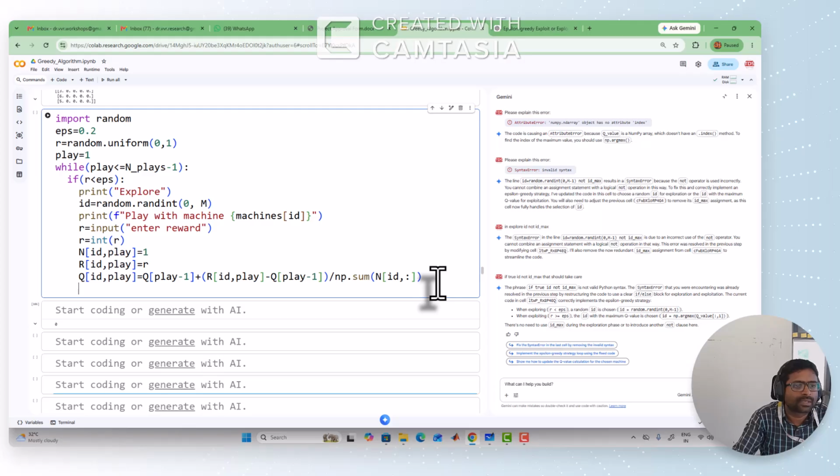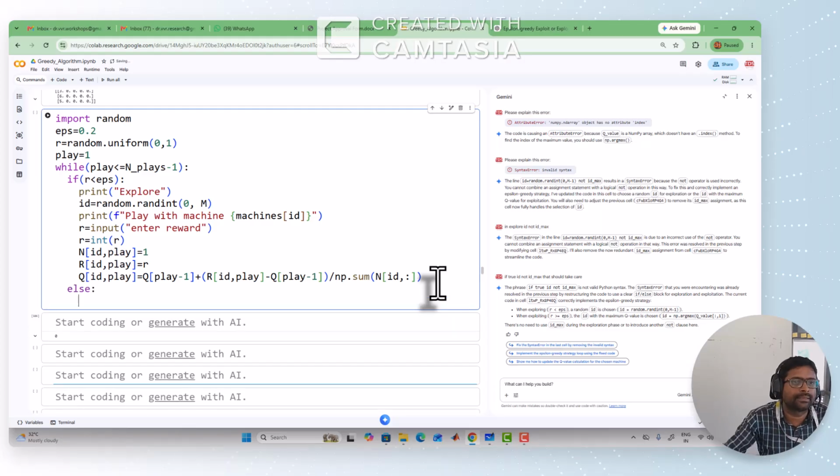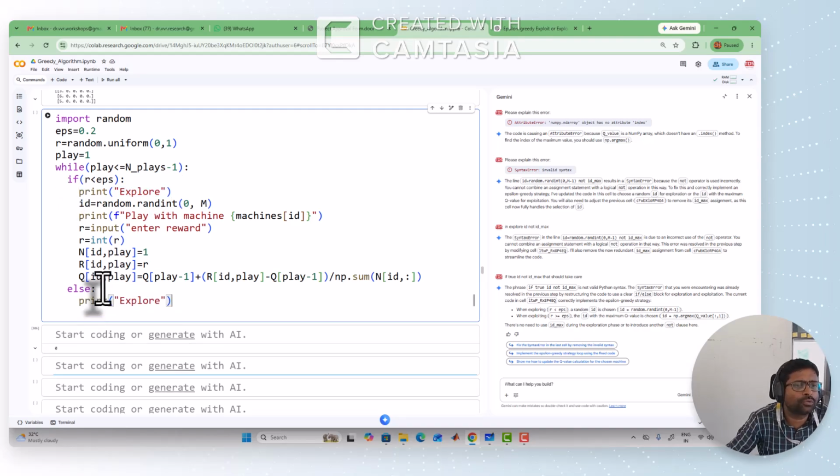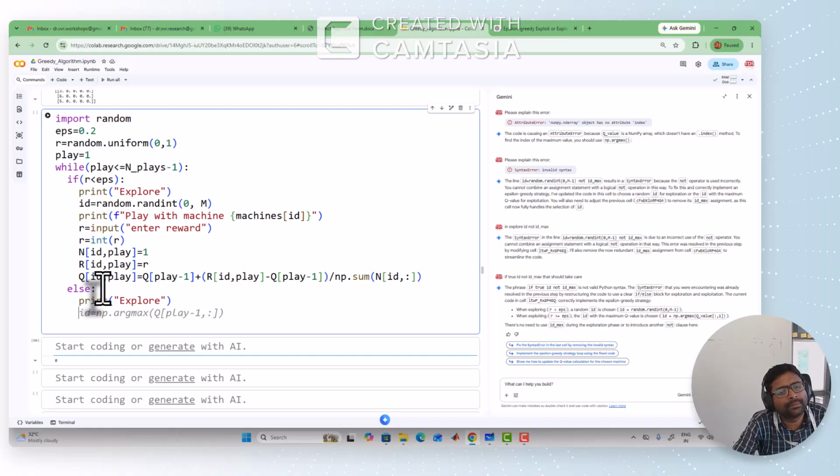Now we will go for the else. In the else condition, we can print explore. Then here what to do? You have to take the maximum: id equal to np.argmax of. So what is the highest return? The highest return in the previous play. It should be colon comma play minus 1.